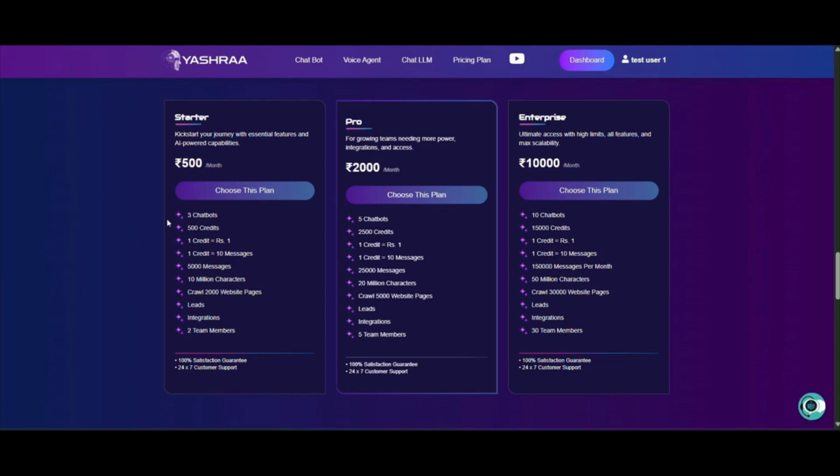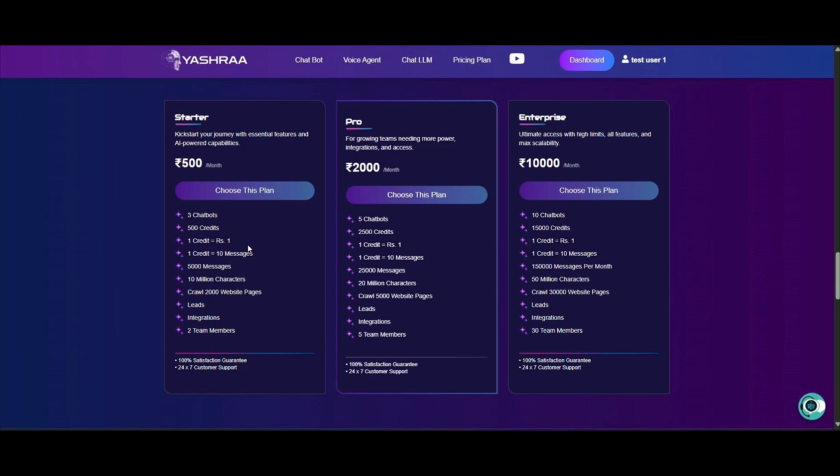Let's look at what kind of limits you will get in this plan. Here it is saying you will get the chatbot limit of 3. That means you can only create 3 chatbots if you are on the Starter plan. In the Starter plan you will get 500 credits, and 1 credit equals 1 rupee. This is for Indian rupees. So if you are spending 1 rupee, then you will get 1 credit.